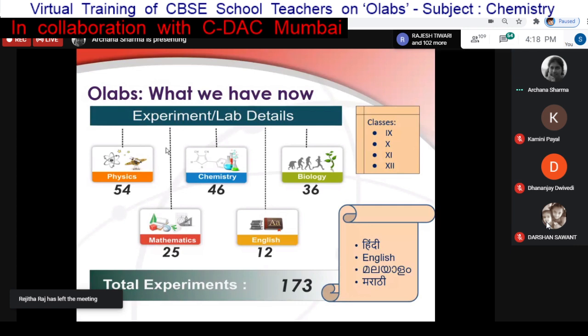So what are the salient features? Some of the salient features of OLabs are that, as we have just seen, it is very easily accessible from anywhere, anytime. So students can explore the experiments, explore the related theory, conduct or execute the experiment, and can repeat that at their own pace.